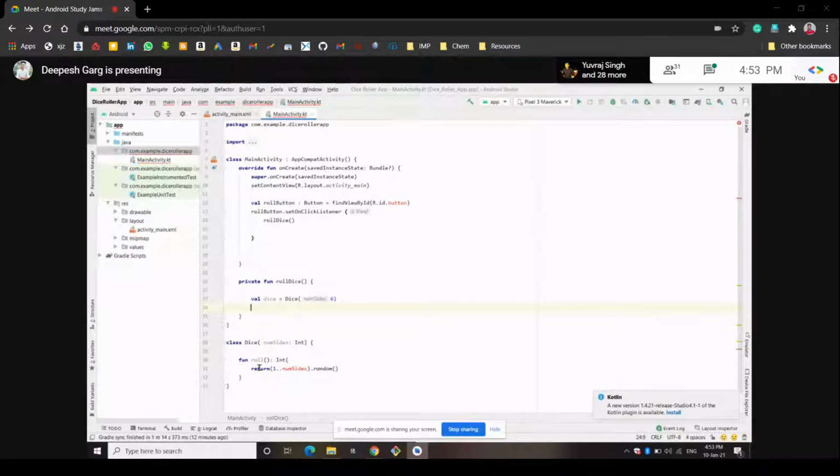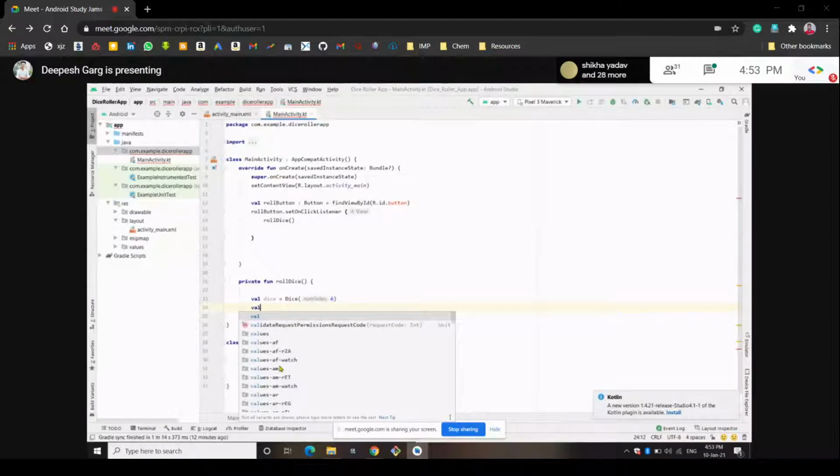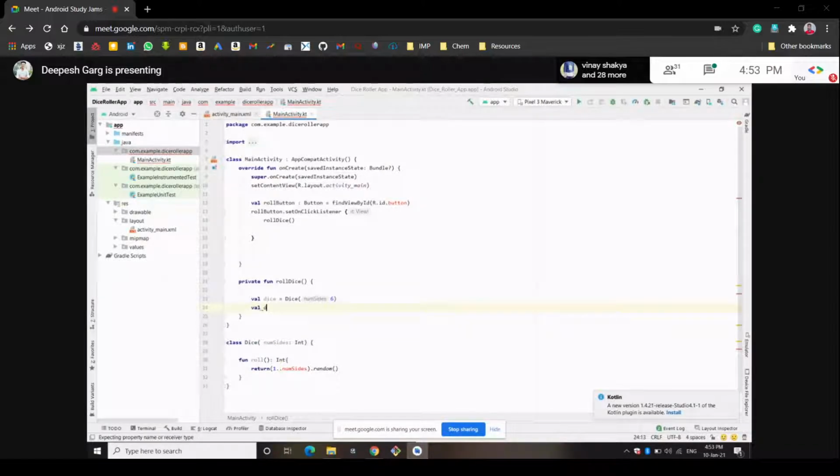We have created this roll function. So we will now create the dice roll variable. We also created it earlier. Now what we want is to roll the dice. So we will call the dice object that we created here, and we'll call the function, because this dice is an object of this class. So this object can call this roll function because this function is part of this dice class only.